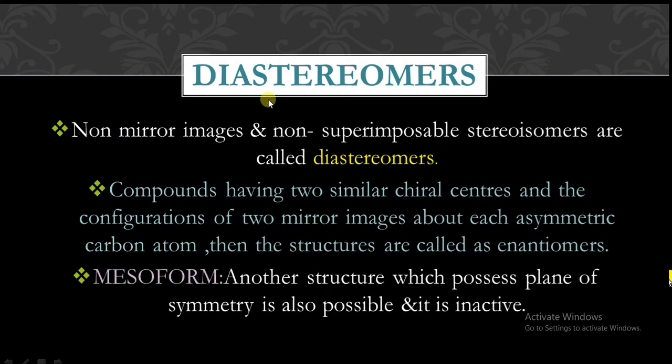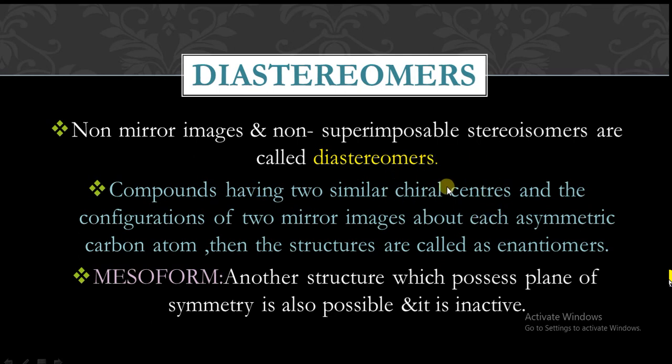Next part of the optical isomerism is diastereomers. So basically they are non-mirror images and also non-superimposable stereoisomers, called diastereomers, and this phenomenon is called diastereomerism. Compounds having two similar chiral centers.